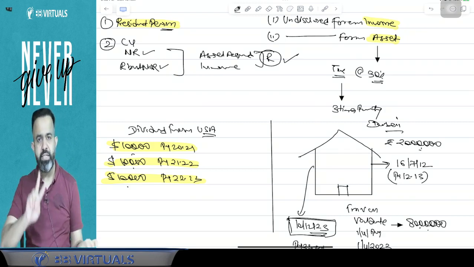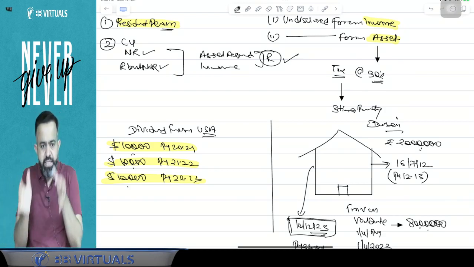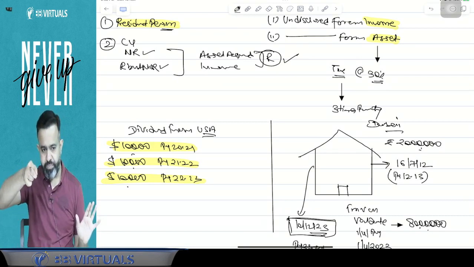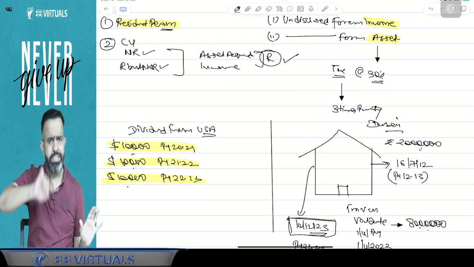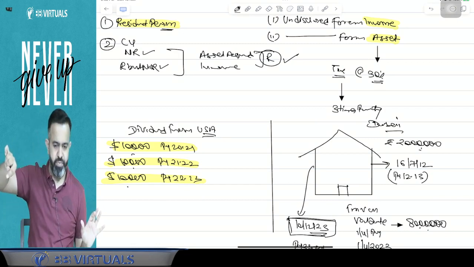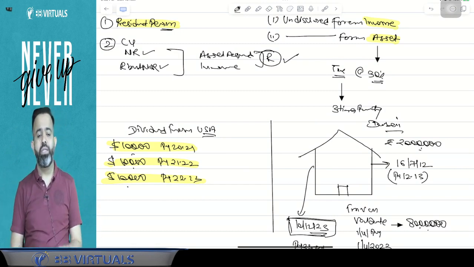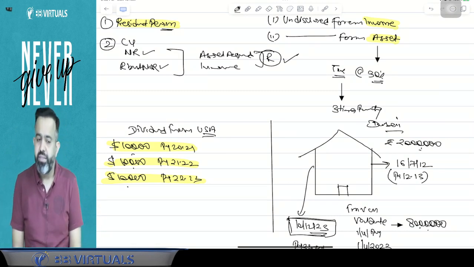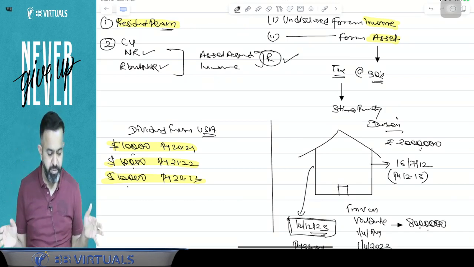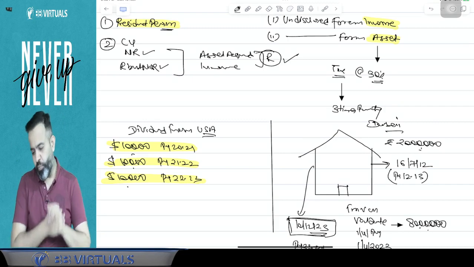So in simple words, this act is applicable for 2 persons. One is a resident person in the current year, or a person who was resident in the year in which the asset was acquired or the income was earned, but in the current year is a non-resident or R but NOR. Then this particular act is applicable. The answer is yes. You got my point or not? Yes.